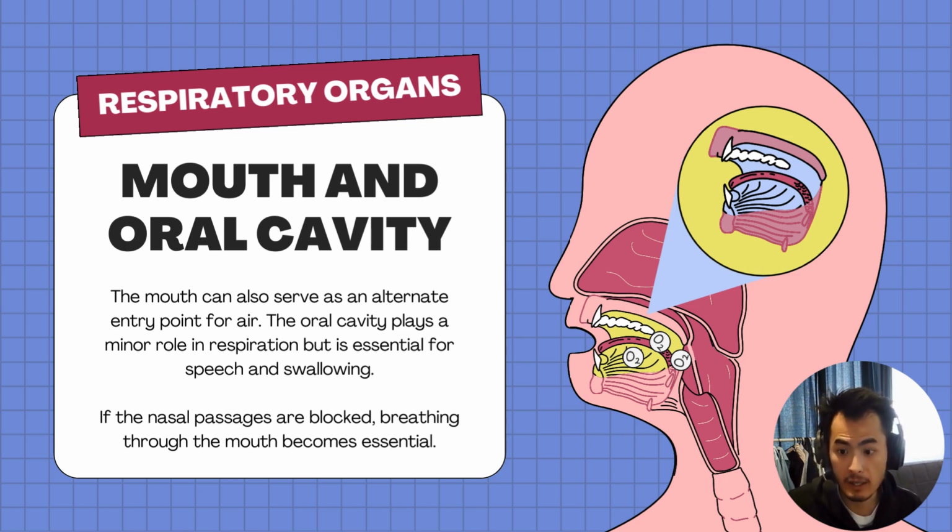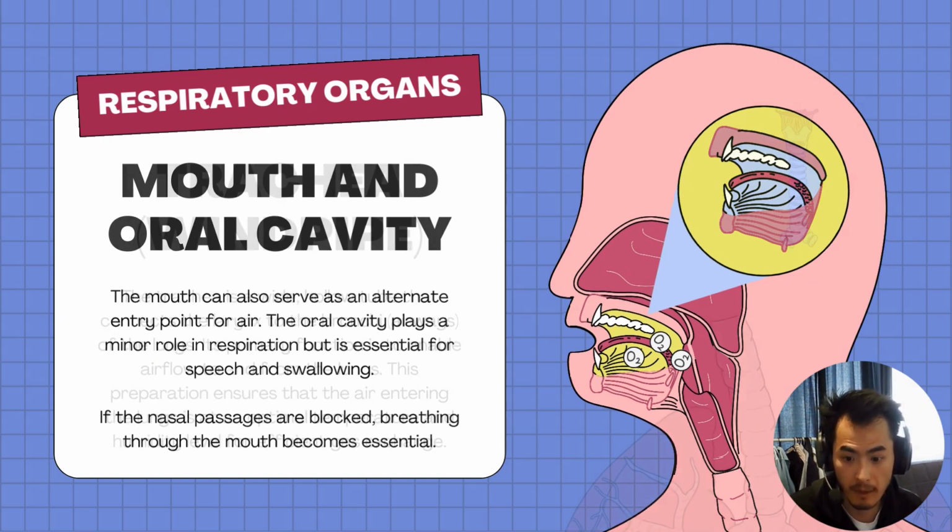As mentioned before, it is used in a way for you to breathe, but you always find it easier to breathe through your nose as compared to your mouth region, because your mouth region is also being used for speech and swallowing. When we are talking about the digestive system, food pathway, it goes through your mouth.